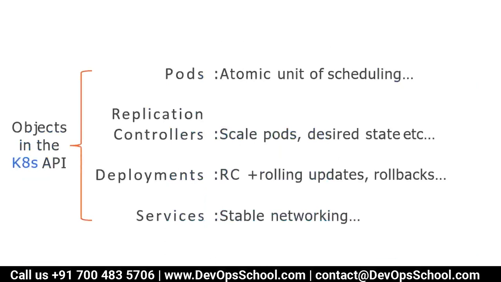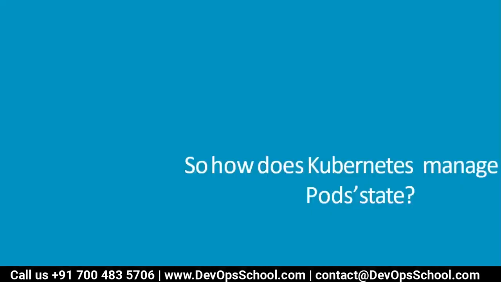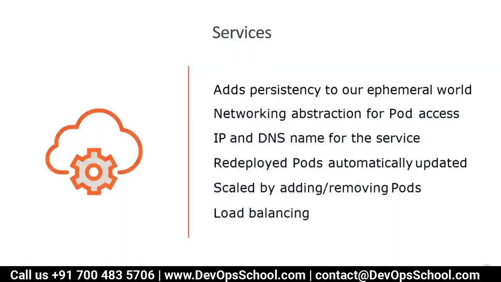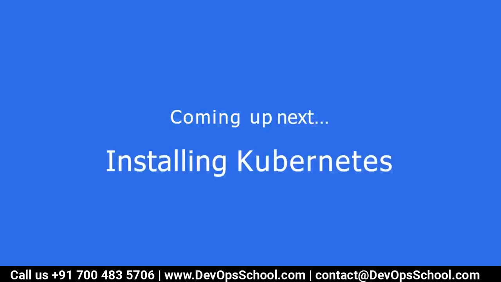In terms of API objects which you need to know to declare, you need to have a pod, replication controller, deployment, and services to load balance the pods. These are the controllers, services, and at last we will talk about installing Kubernetes. So this is the end of the discussion.